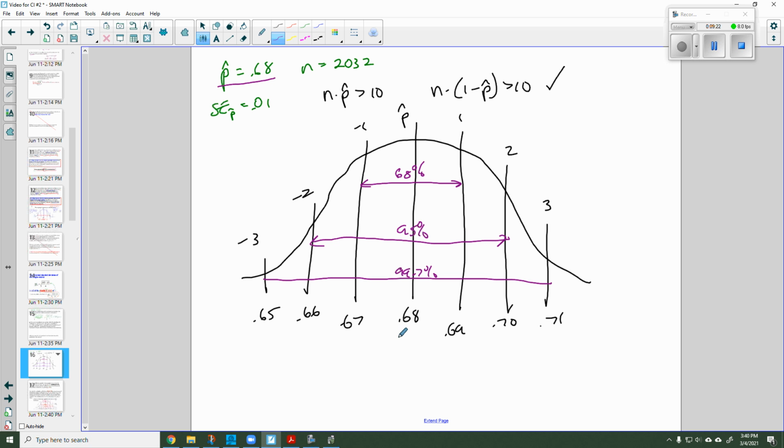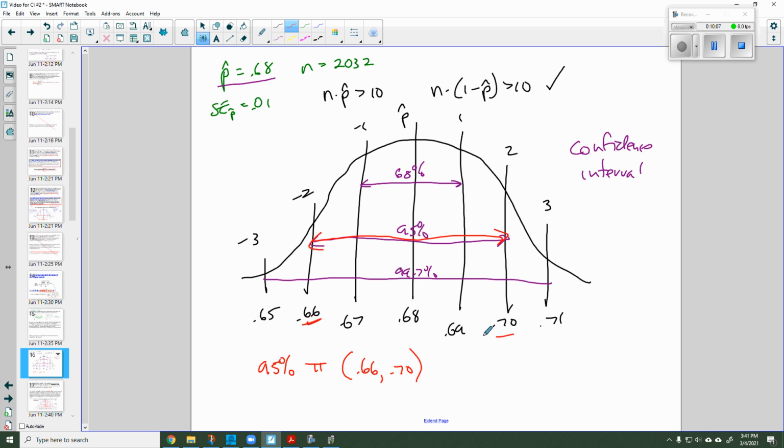So I'm going to introduce an important term here, and that is a confidence interval. Even though this is based on p hat, on the results of a sample, I can say, for example, I am 95% confident, right here, 95% confident that the actual value of pi, the population proportion, falls in the interval 0.66 to 0.70.